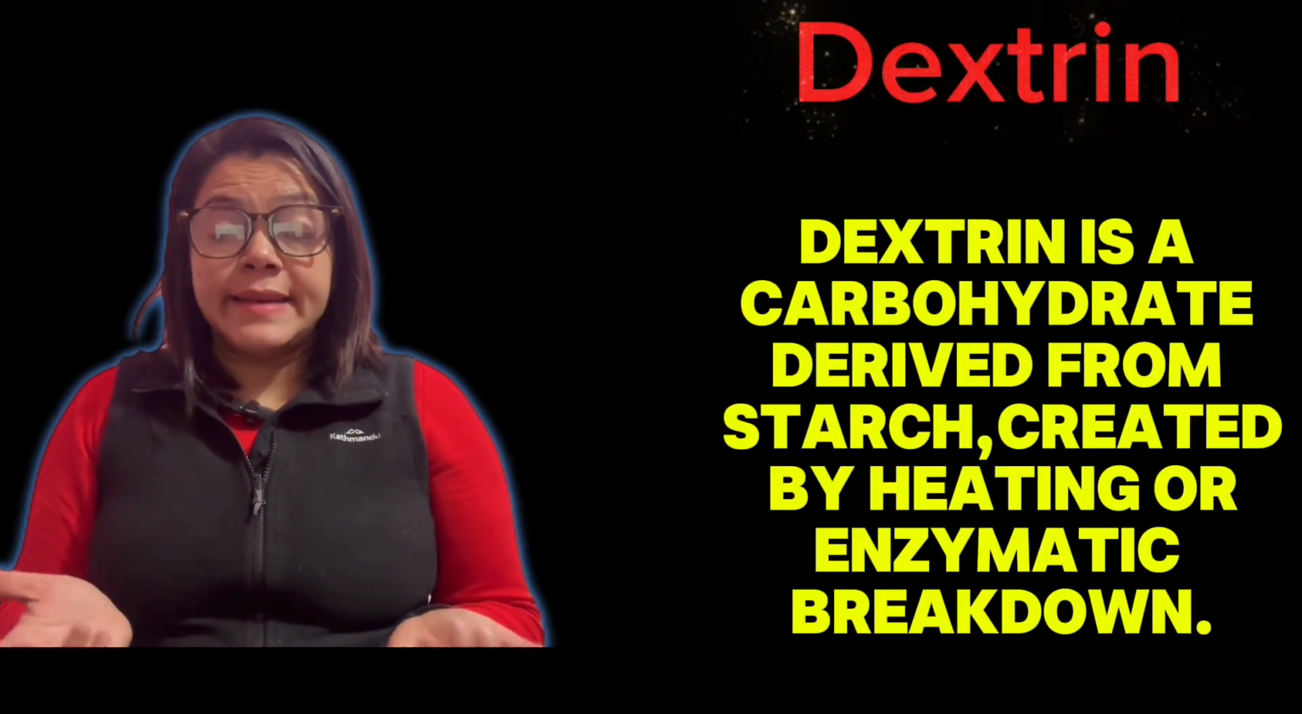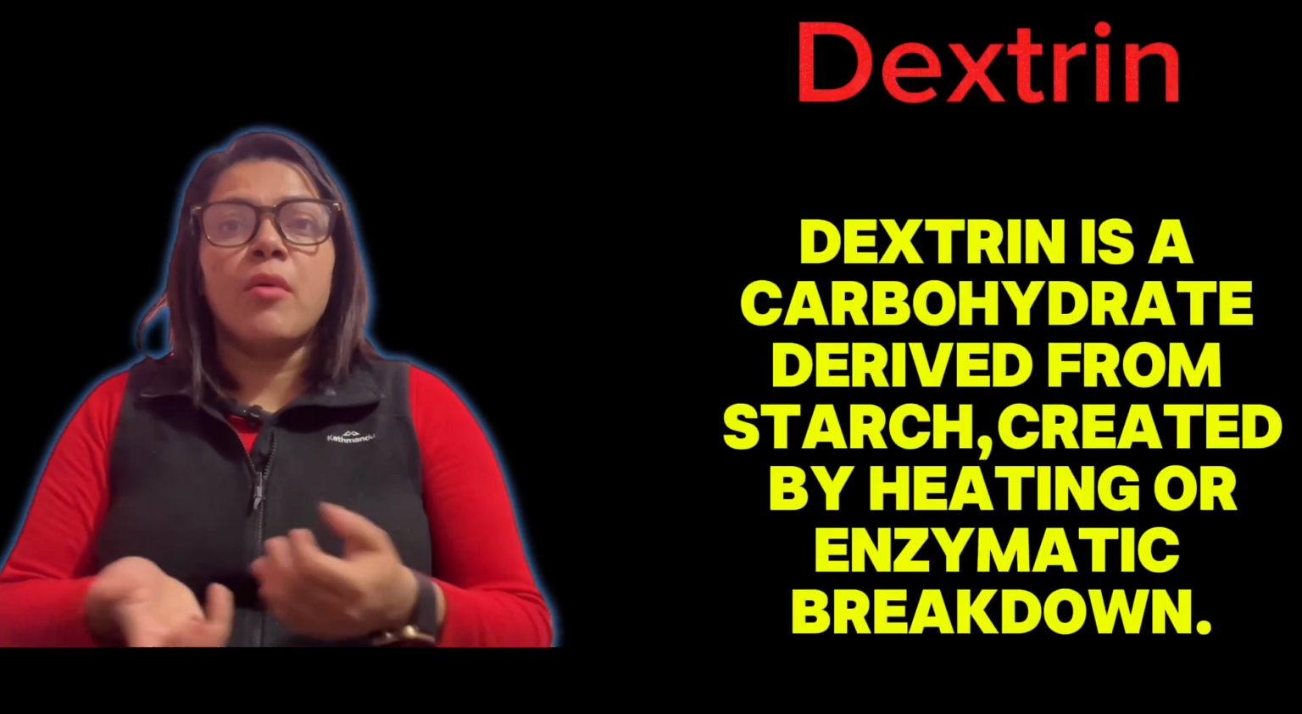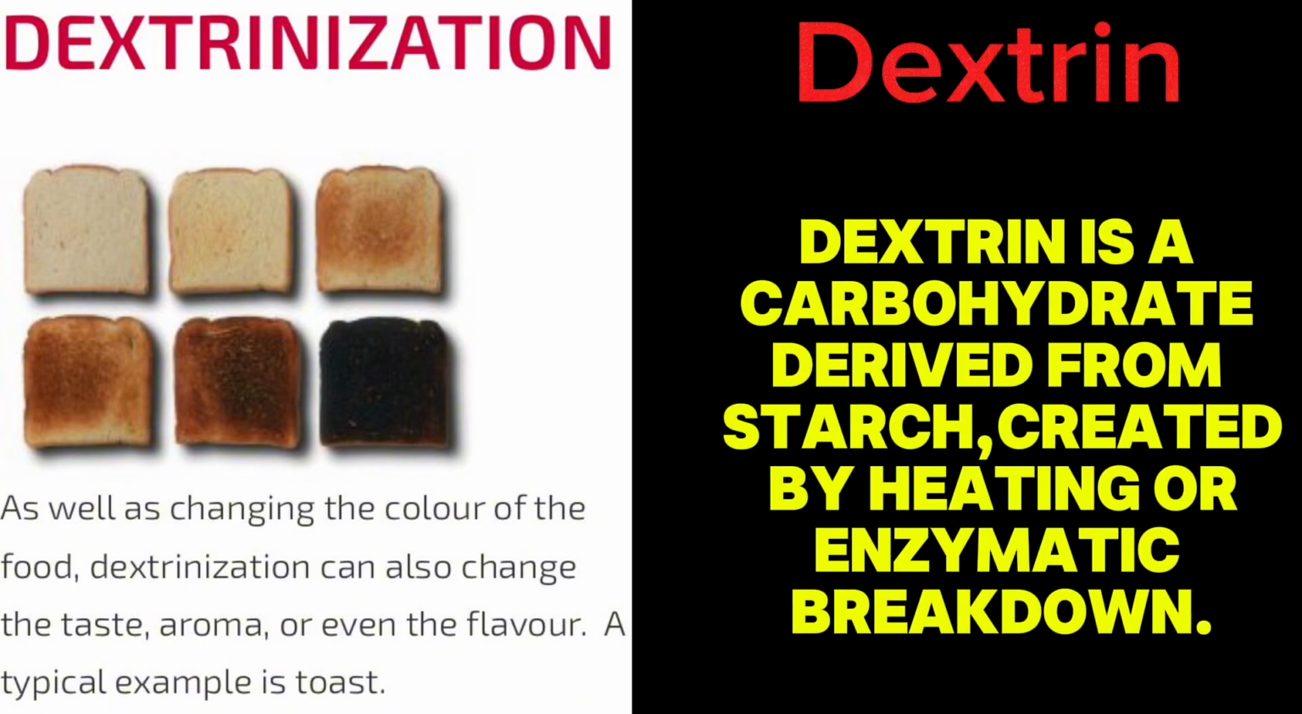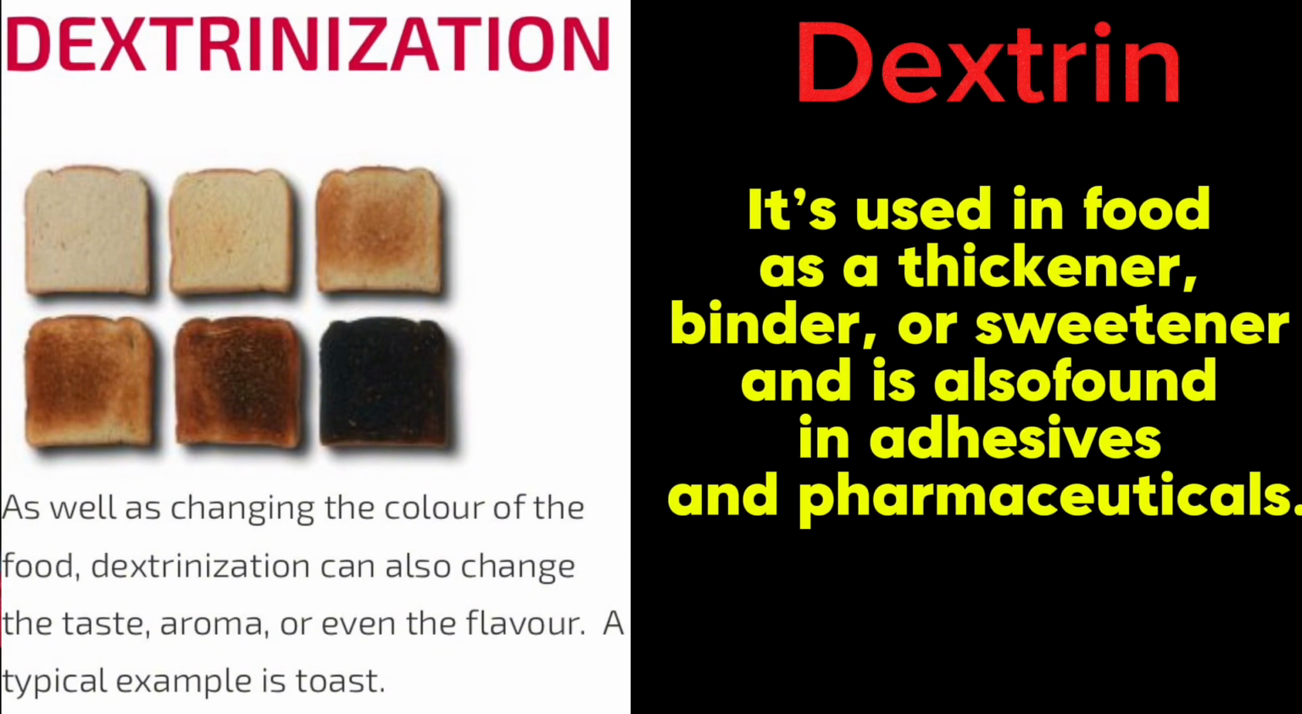And dextrin. Dextrin is also a polysaccharide compound derived from starch, created by heating or enzymatic breakdown. It is used in food as a thickener, binder, or sweetener.